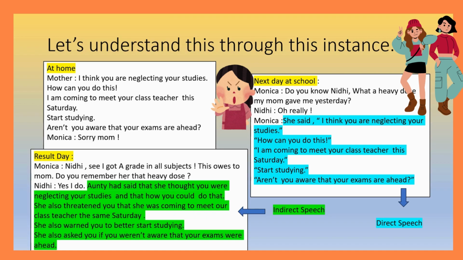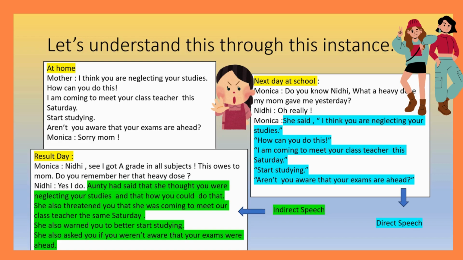Now let's see what happens at school the next day. It's a dialogue between Monica and Nidhi. Monica says, "Do you know, Nidhi, what a heavy dose my mom gave me yesterday?" Nidhi: "Oh, really?" Monica: "She said, 'I think you are neglecting your studies. How can you do this? I'm coming to meet your class teacher this Saturday. Start studying.